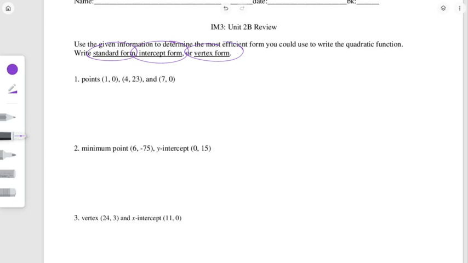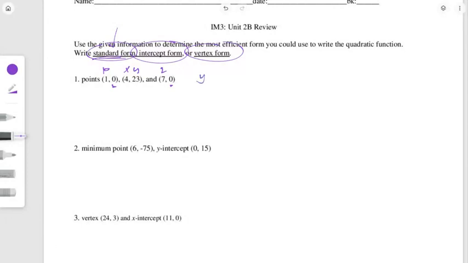I'm given 3 points. However, the second value here is 0, and that is indicating that those 2 points are x-intercepts. So I can actually call the value of 1 p and the value of 7 q. Then this will be my random point, so I'm going to call that x and y. Okay, now since we're given 3 points, we can write it in standard form, but that won't be as efficient as just writing it in intercept form, and the reason is just because standard form takes much longer to do.